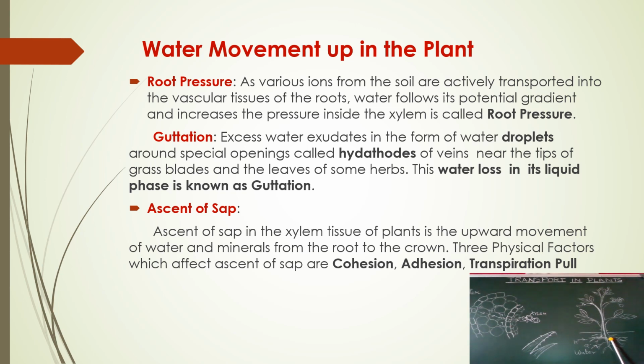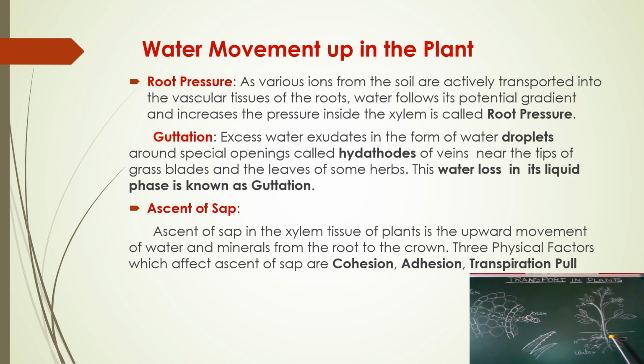Here various ions from the soil are absorbed by the root, and these are transported into the vascular tissue, that is the xylem. Here the water is getting collected in the xylem. Water follows its potential gradient and increases the pressure inside the xylem. The water enters the xylem by osmosis, and some pressure is created because there is no loss of water here, and this pressure inside the xylem is called the root pressure.